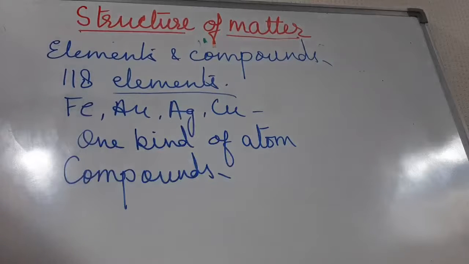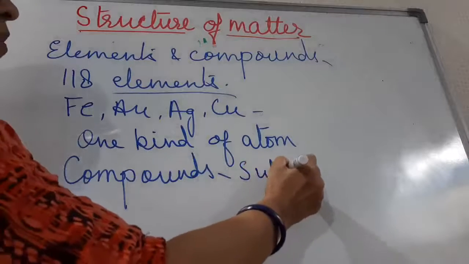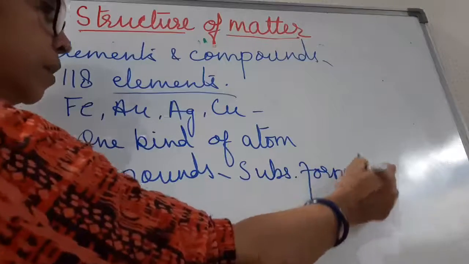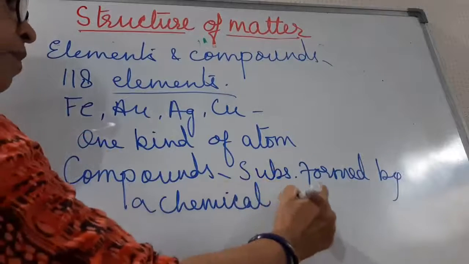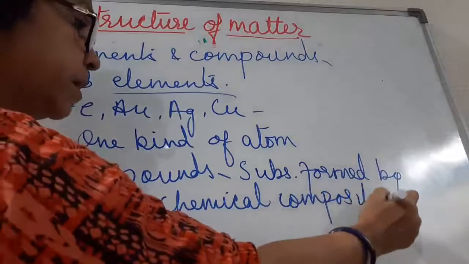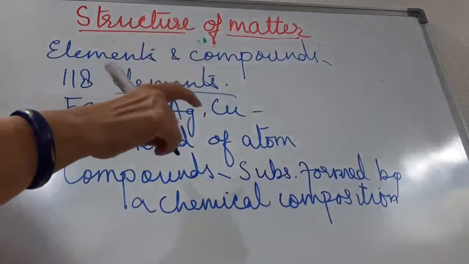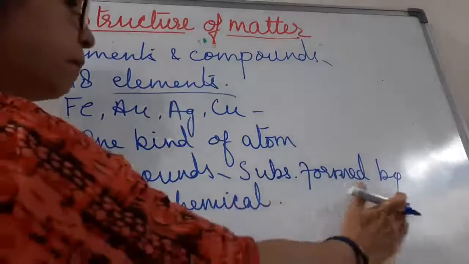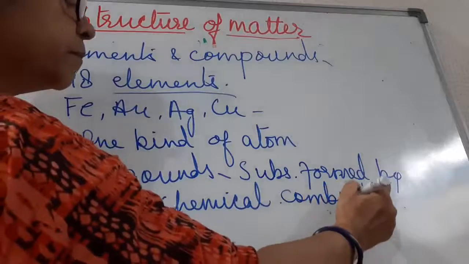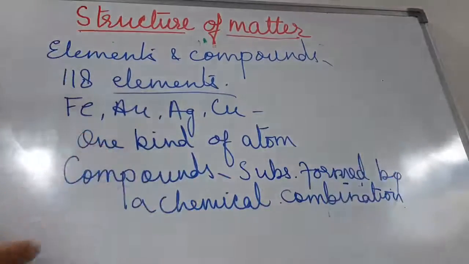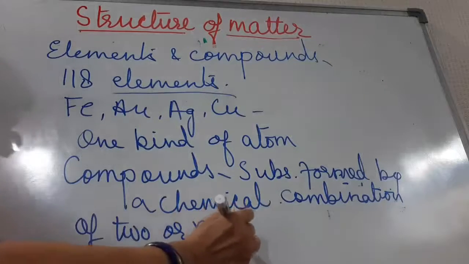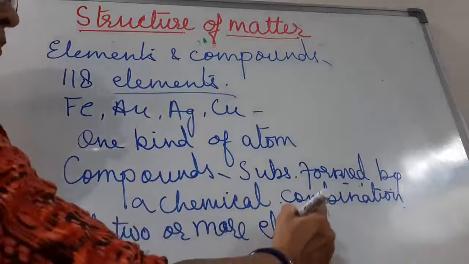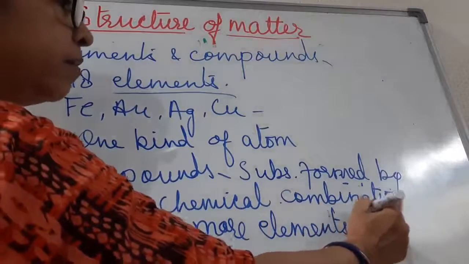Children, a compound is a substance formed by the chemical combination of two or more elements in fixed proportion.